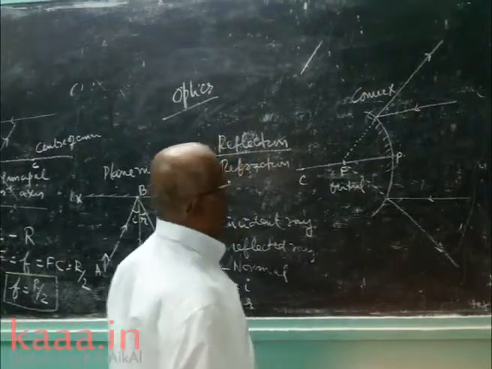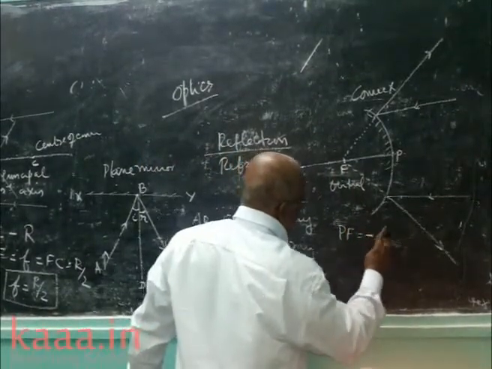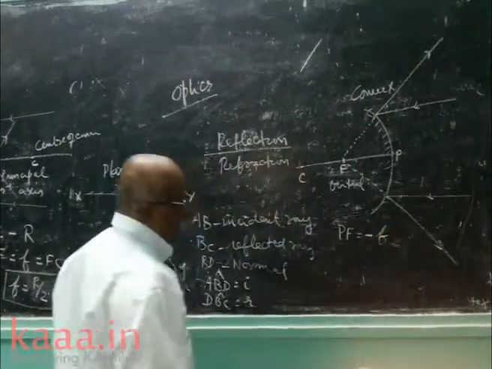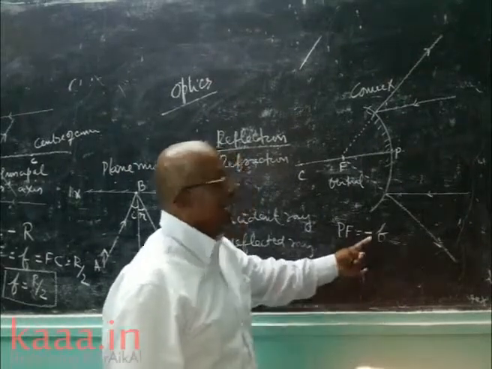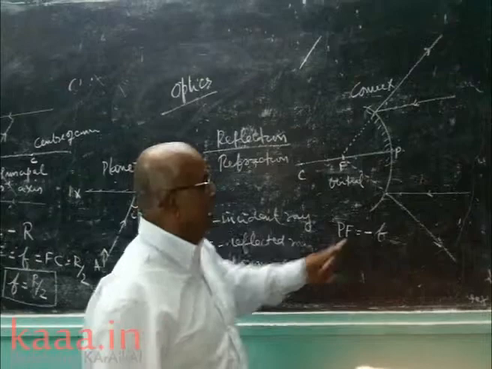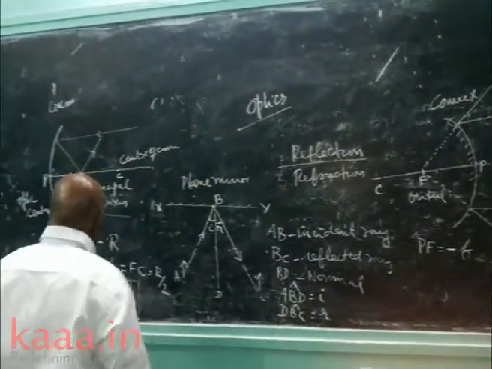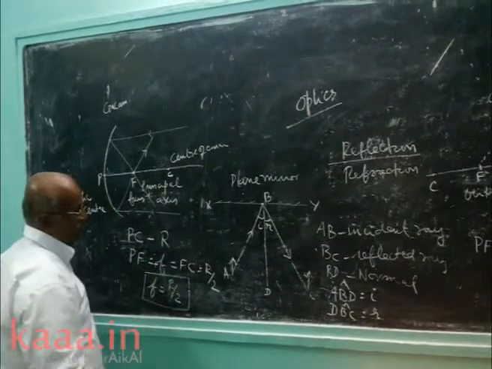PF is the focal length, and we have to put a minus sign. Why minus sign? The distance has to be measured as minus because it is a virtual image. In the case of a concave mirror, it is a real focus, so it is plus F.